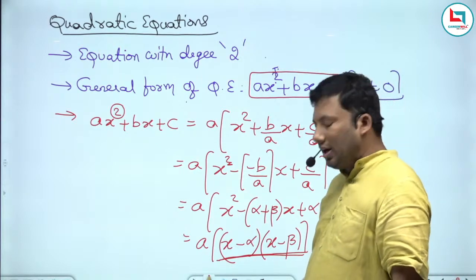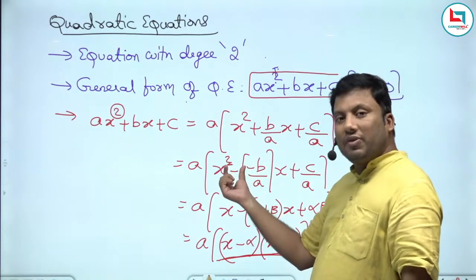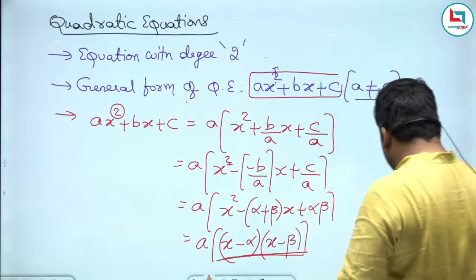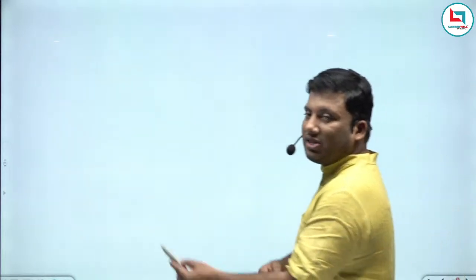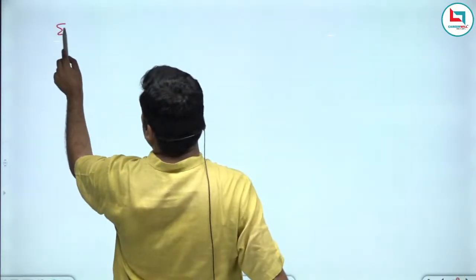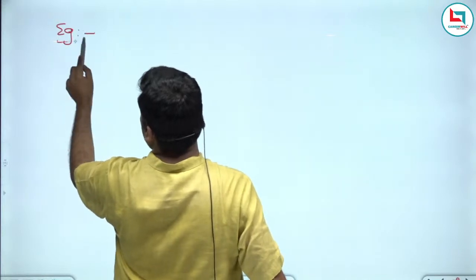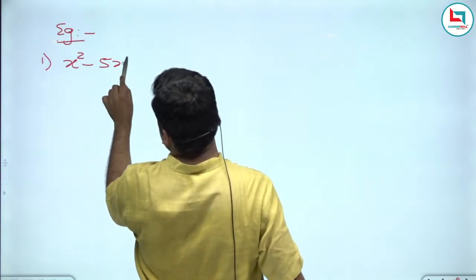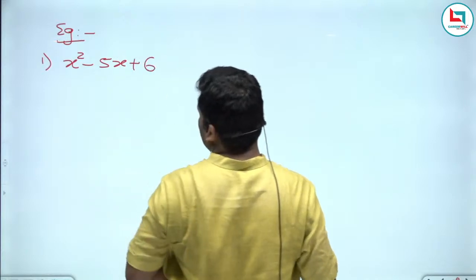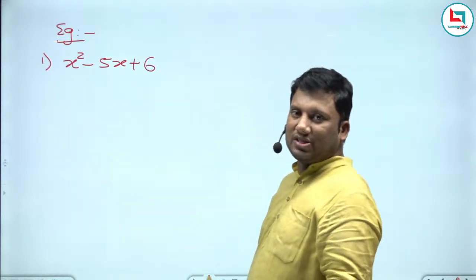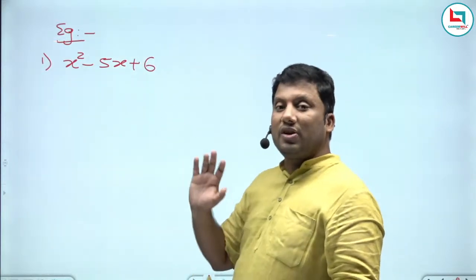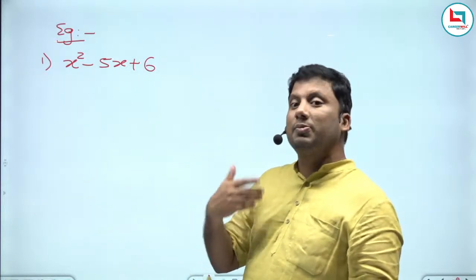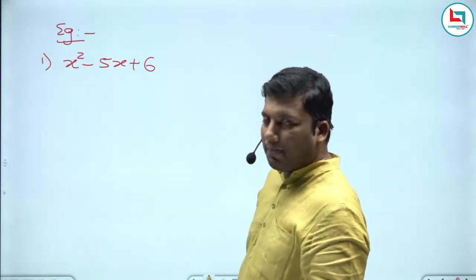Sir, how are you telling that the degree of the equation is 2? I can write it as x minus alpha into x minus beta. I will come back to it. Example: x square minus 5x plus 6. What is the degree of this equation? 2. It can be written as x minus alpha into x minus beta. Why? We will see.